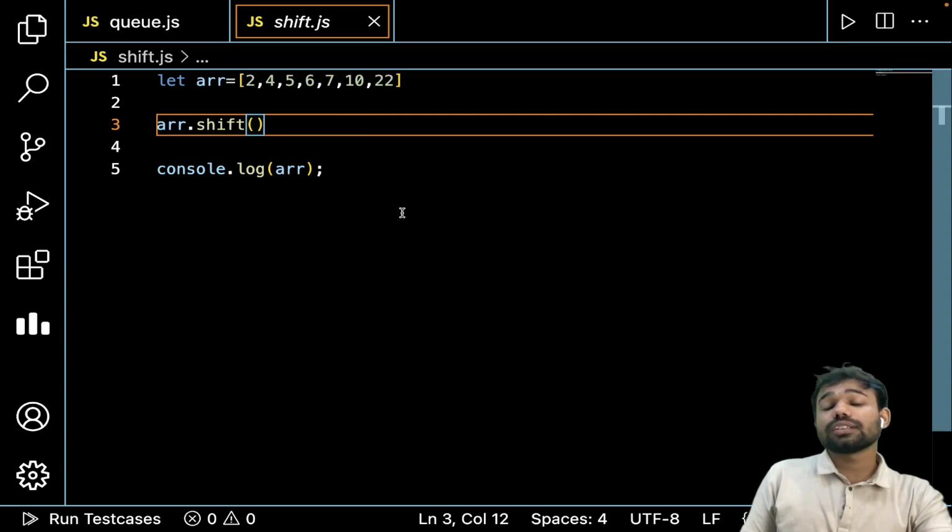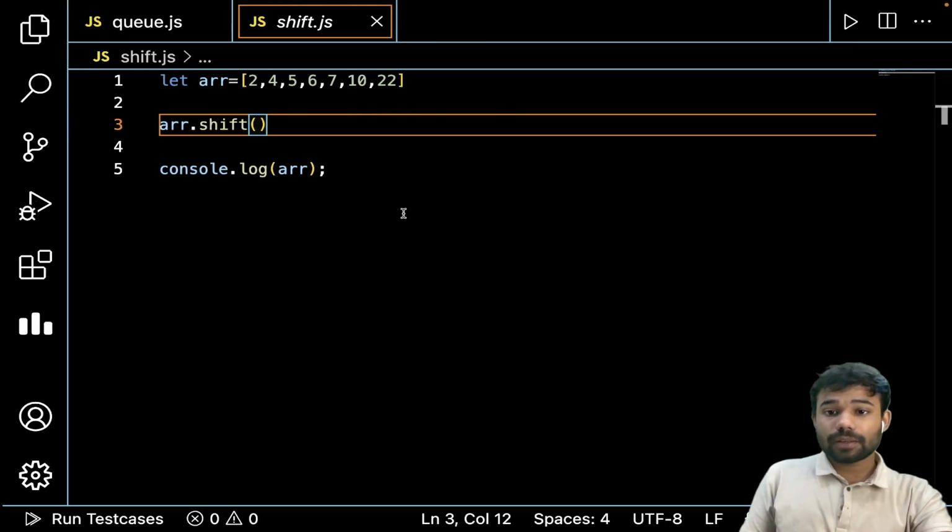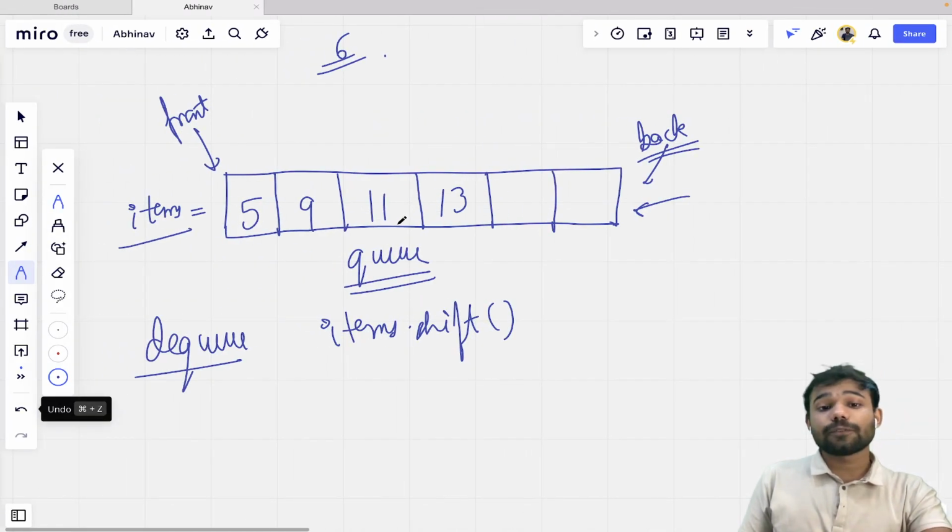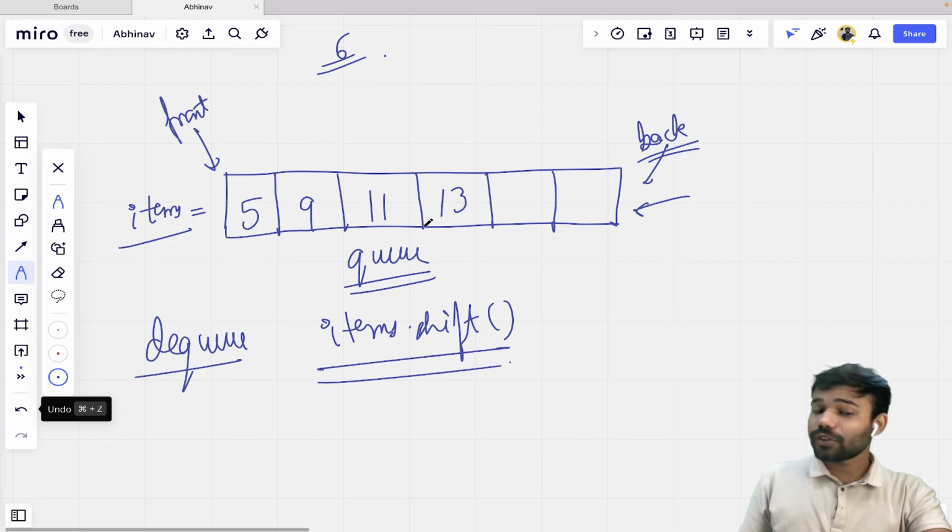This is normally how shift function works. Fine. So DQ मतलब basically हम shift कर देंगे, ठीक है.